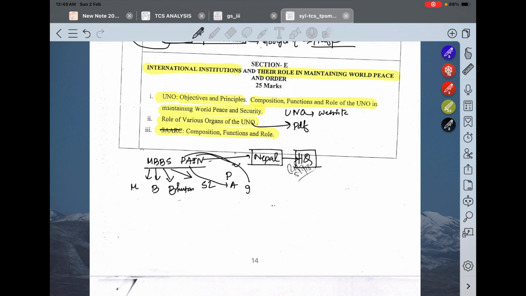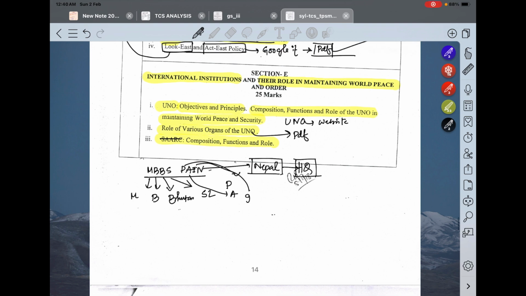Okay, so in this way you also need to understand what is the importance of SAARC, what is the GDP that SAARC countries altogether make. And also there are many things. Just search it on Google, you will get a PDF about it, 1.5 page or more than 2 page PDF, and that will be more than enough. Don't go further. These are those topics which if you dig deeper, you will never end. So you have to draw the line on how much you should read.